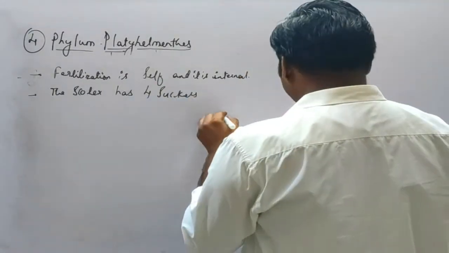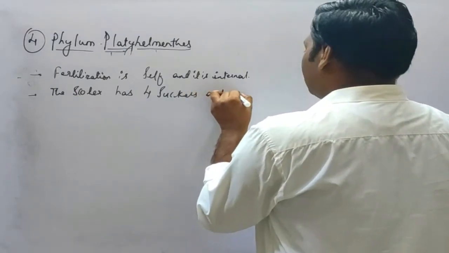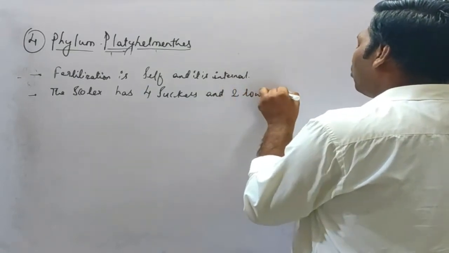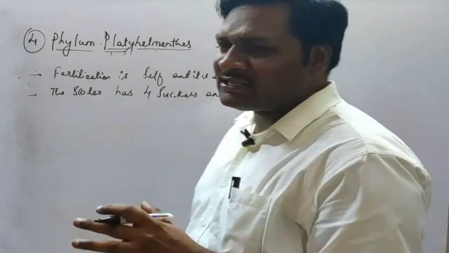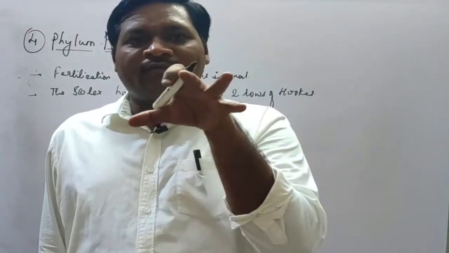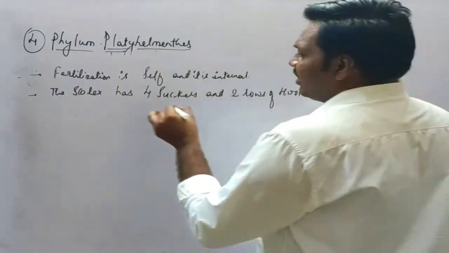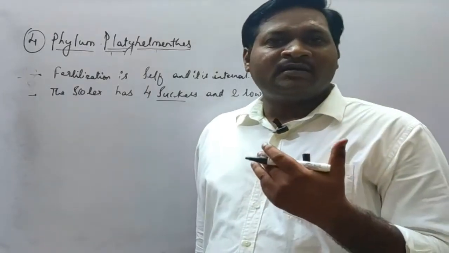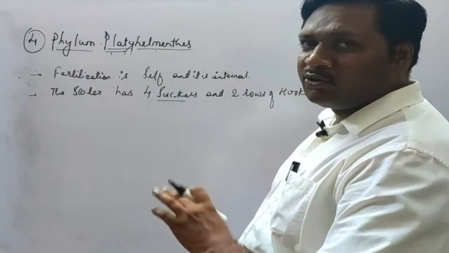So it is 4 suckers and 2 rows of hooks. The hooks are responsible for attaching the tapeworm to the intestinal part of humans, and with the help of suckers, they will suck the blood as well as the lymphatic fluid from the body to accumulate nutrition.